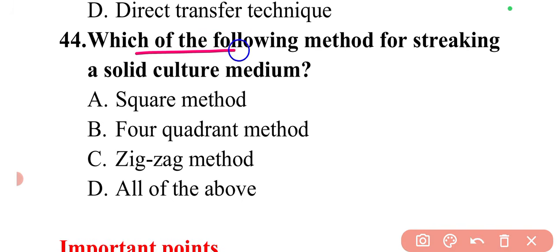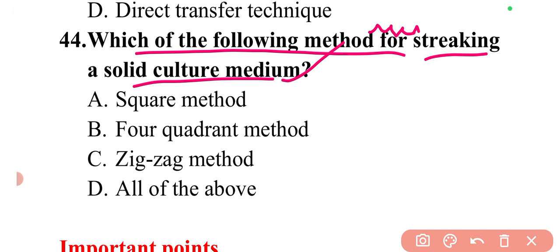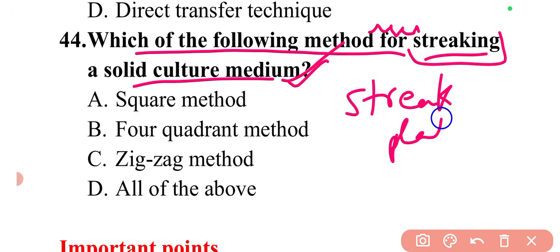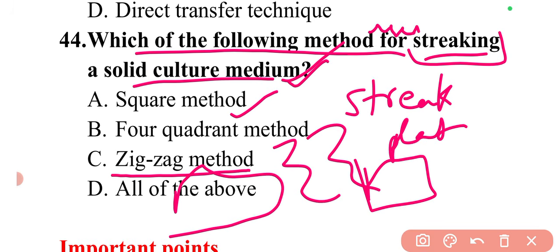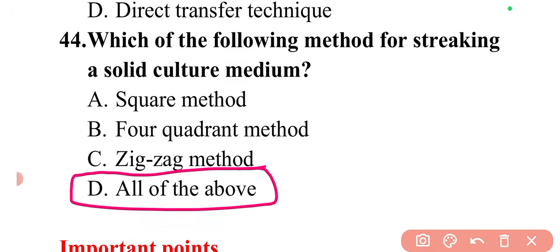The next question is, which of the following methods is used for streaking a solid culture medium? Streaking is done in the streak plate method. Streaking can be done in a square method, like the four quadrant method, and it can be done in a zigzag manner. These are all the different methods to streak the microorganism on a solid culture medium. So here option D is correct.